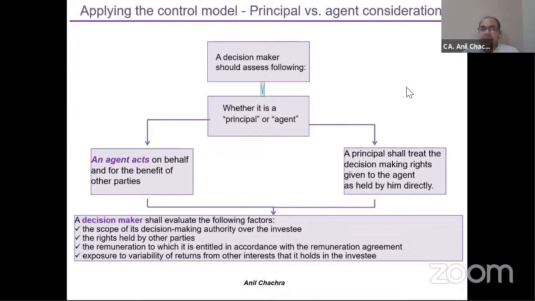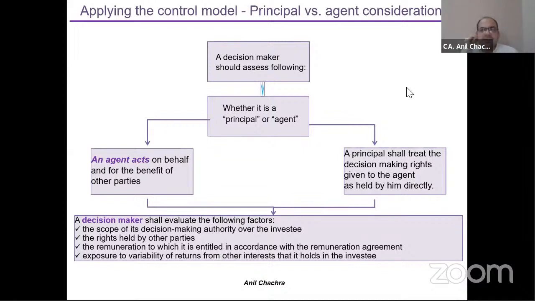So a decision maker needs to see four factors while applying this principal versus agent relationship, while using its ability to use its power. What are those four factors through which we can identify whether I am working as a principal or as an agent?